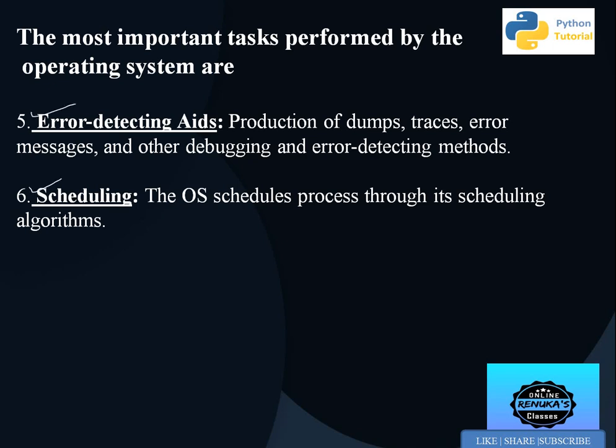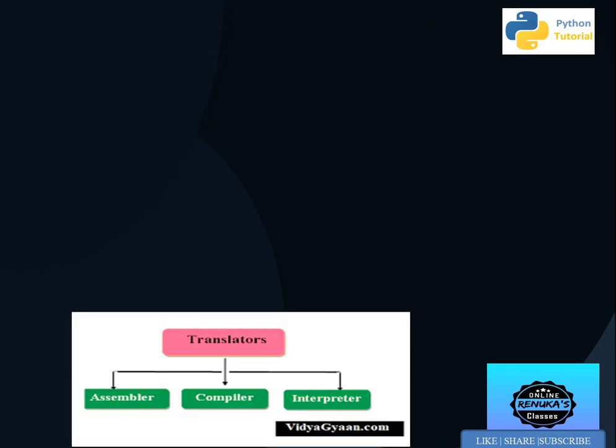Then scheduling. Scheduling means which task is to be performed first and which is to be performed later on. That is also a task taken care of by the operating system. So these are the main basic tasks which are in fact performed by the operating system.